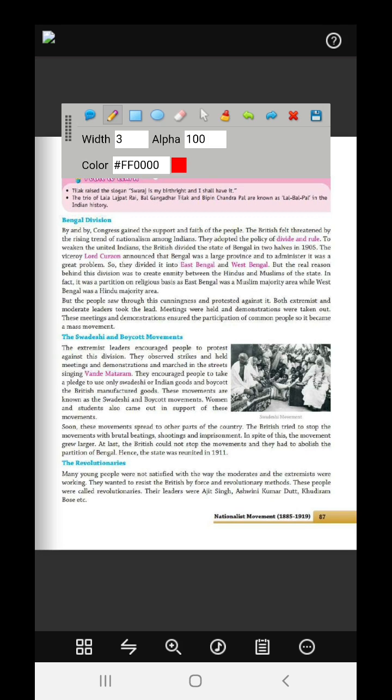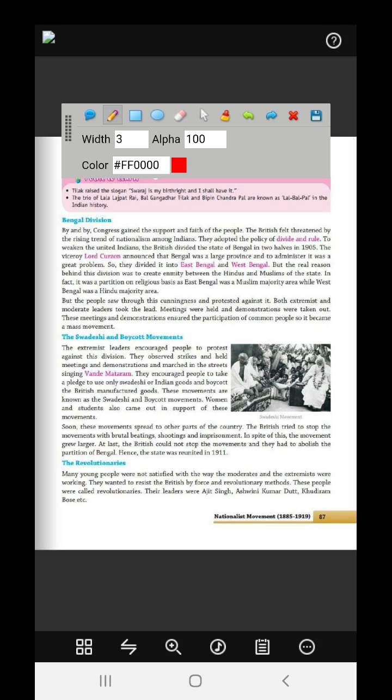In fact, it was a partition on a religious basis, not based on what area or what people lived where. Everybody knew the real reason. East Bengal was a Muslim majority area, while West Bengal was a Hindu majority area.